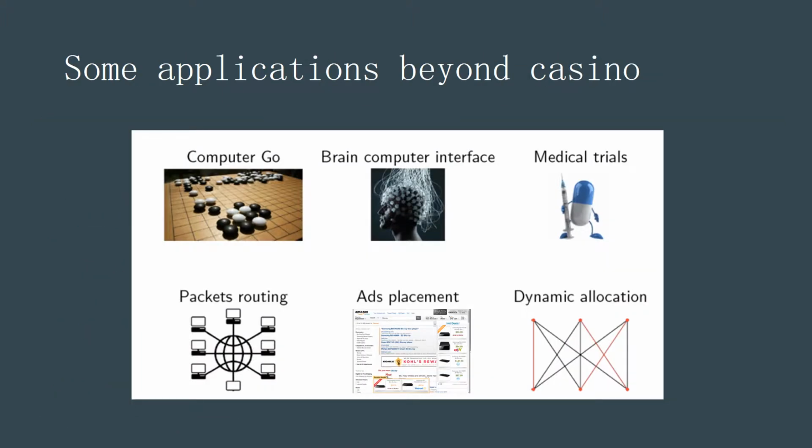There are some strategies to win, but they are illegal. Let us see some serious applications beyond the casino. The first is the famous game Go. MAB is the basis of learning strategy under unknown environment and reinforcement learning. Other applications like ad placement: the advertiser selects some advertisements on his website and observes the click-through rate. The goal of the advertiser is to maximize the average click-through rate. We can formulate the ad placement problem as one type of multi-armed bandit problem.